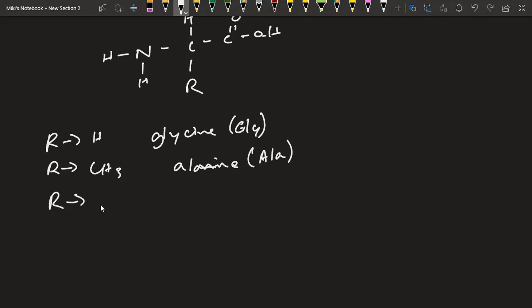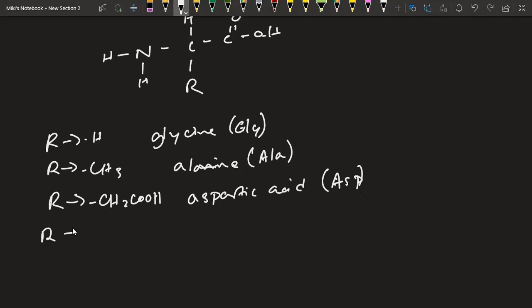Then the R could be CH2COOH. So this is actually like the forming bond. This is known as aspartic acid, which is ASP. Then we have CH2SH.